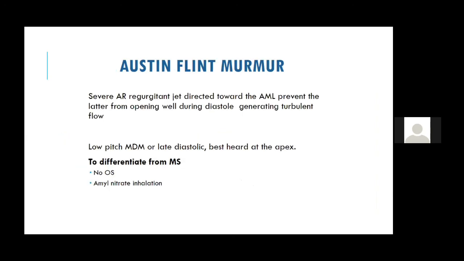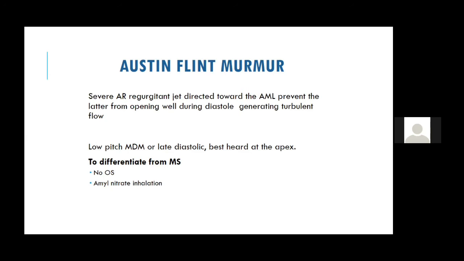Now another important thing is the Austin Flint murmur. People may ask whether it is an Austin Flint murmur or an MS murmur. You need not worry, because an Austin Flint murmur will carry all the other features of AR. A mitral stenosis murmur won't carry those features of AR. Even if the MS has associated AR, those findings of AR will not dominate. Next, in MS you get a loud S1, an opening snap, a presystolic accentuation, AF, and findings of pulmonary artery hypertension, but not in AR with Austin Flint murmur.